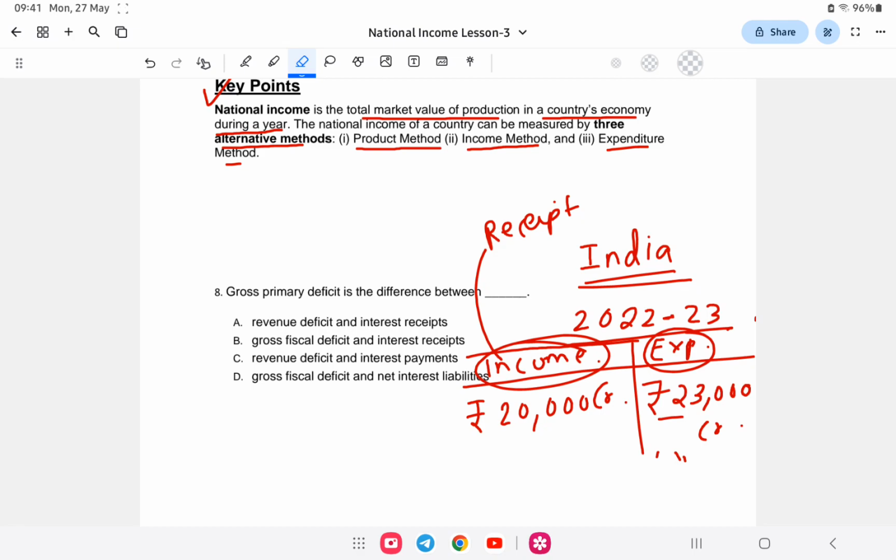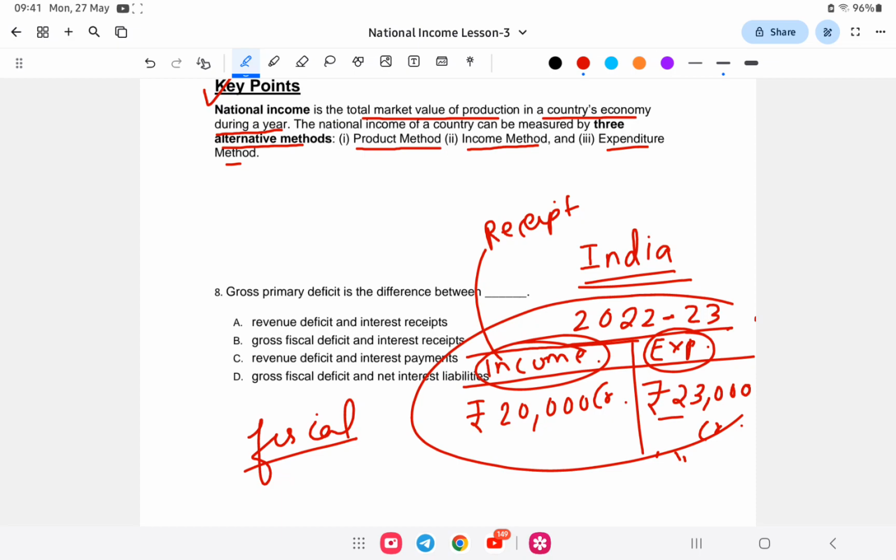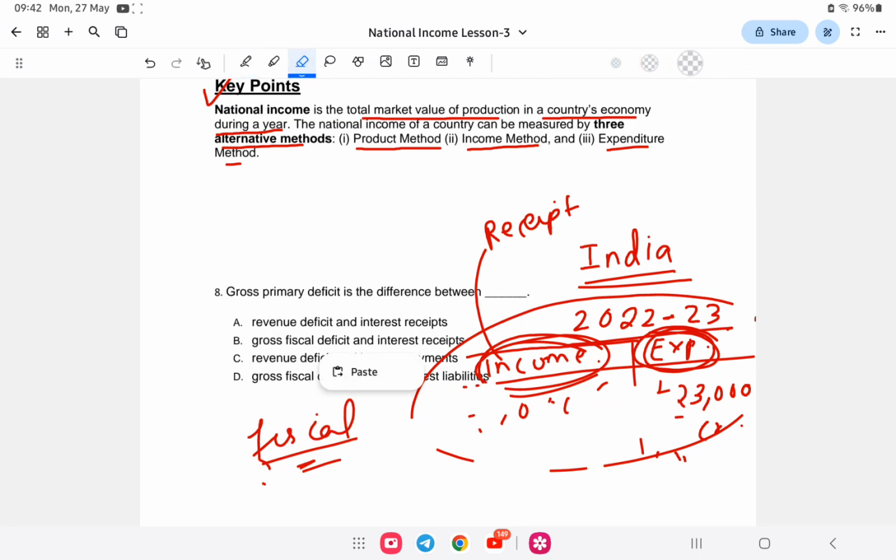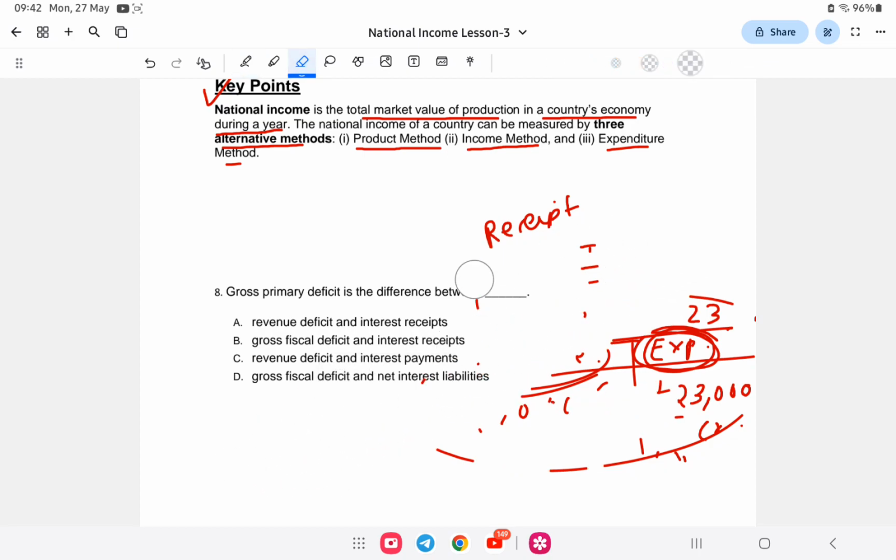First is revenue deficit. Revenue deficit is when expenditure is more than revenue. Next is fiscal deficit. Fiscal deficit measures the total in a financial year, that means total expenditure minus income gives us the fiscal deficit. We have already understood this.